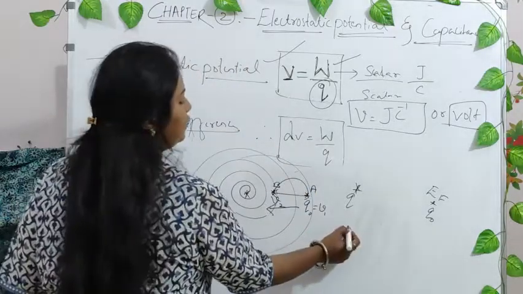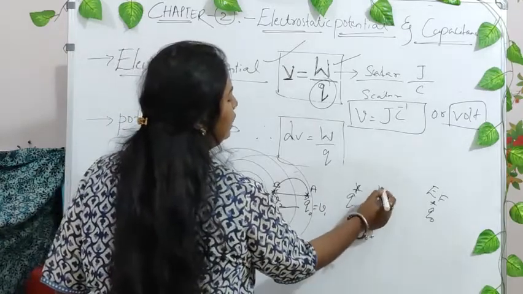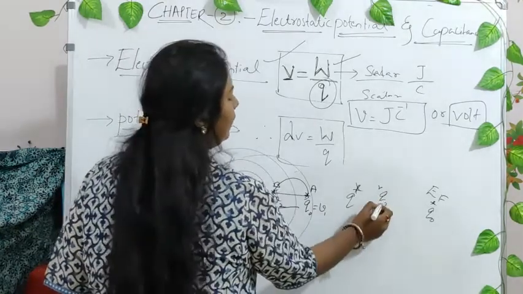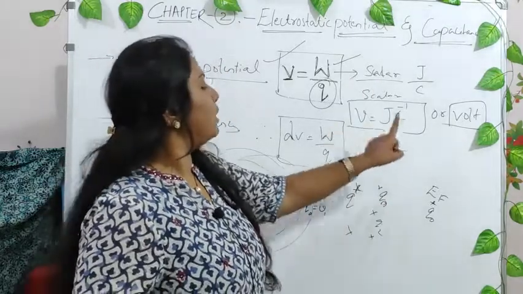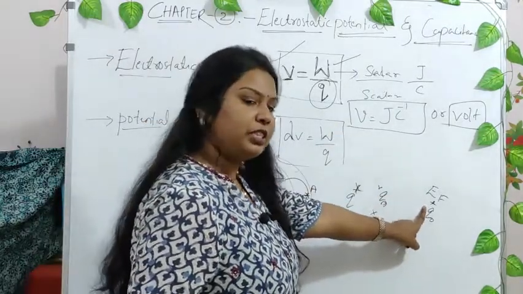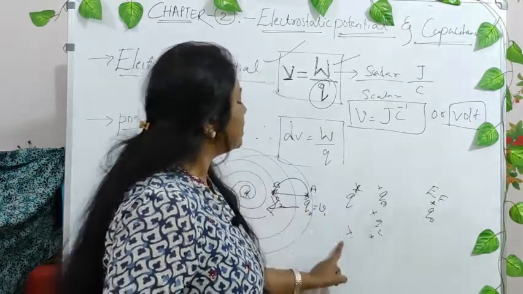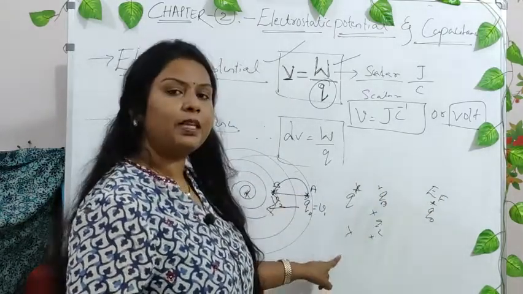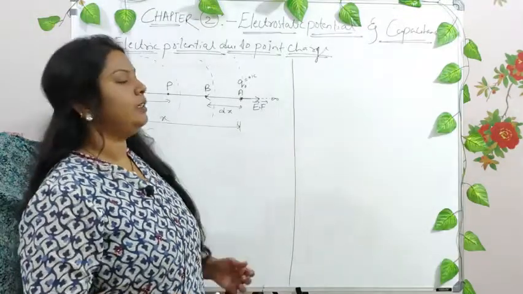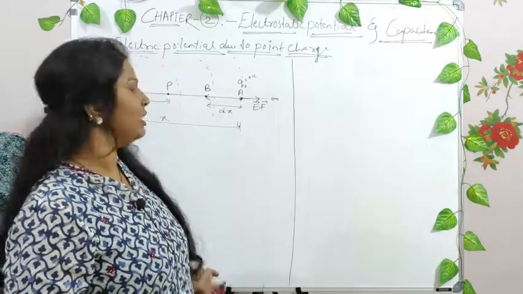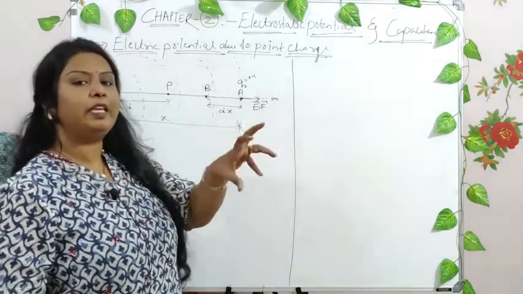Now, when there is a system of charges, there are many charges, q1, q2, up to qn, right? Then we find the electrostatic potential at this particular point q naught due to the system of charges that are present. Is this clear? In this particular derivation, we will derive the electric potential at some particular point P due to